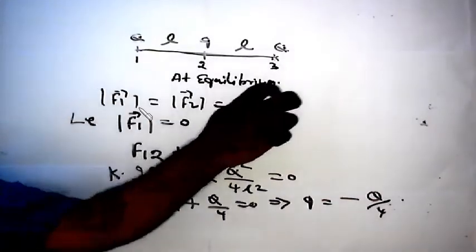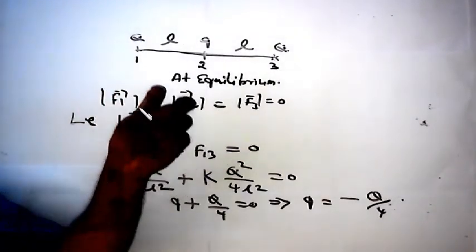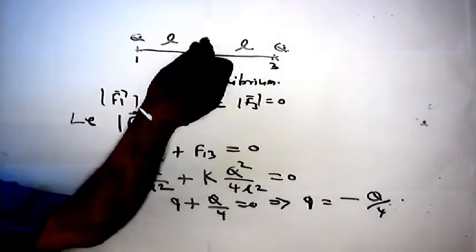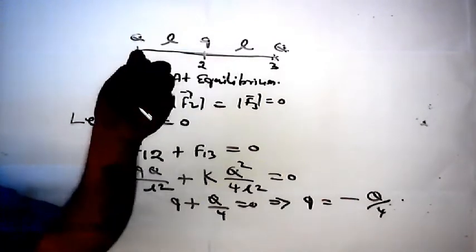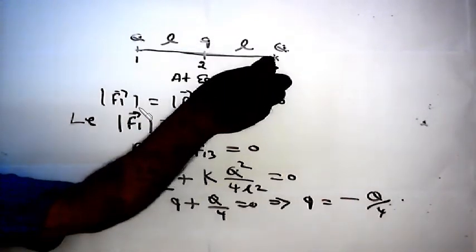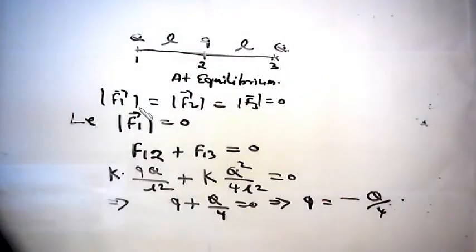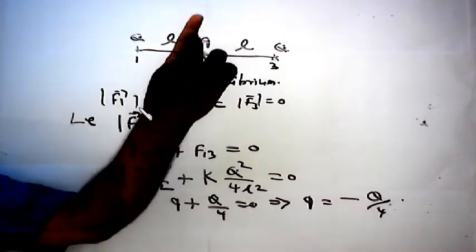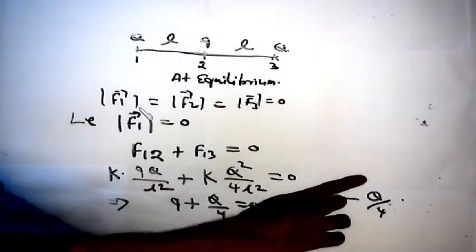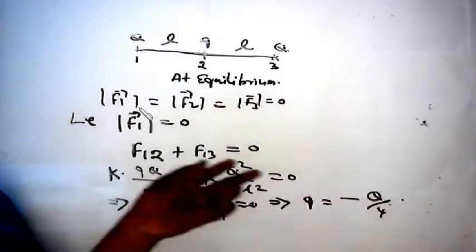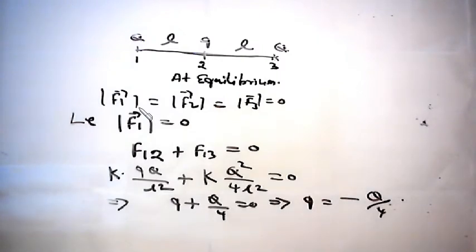So whenever the system is at equilibrium, if we keep a small charge q at the midpoint of the two identical positive charges, then the charge to be selected to keep at the midpoint should be negative Q by 4. Okay, so this is the answer, and we will discuss.